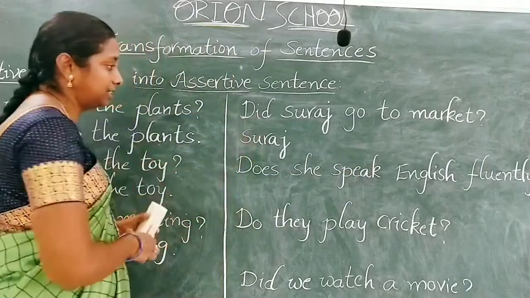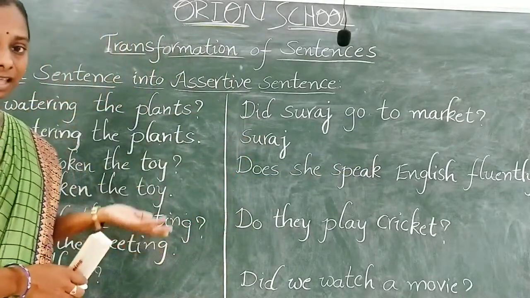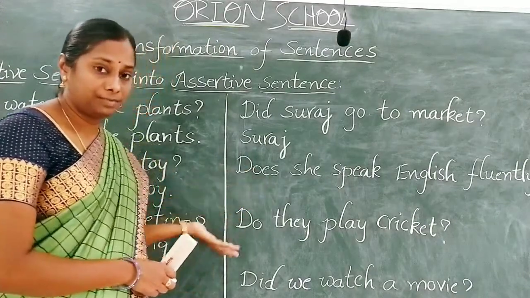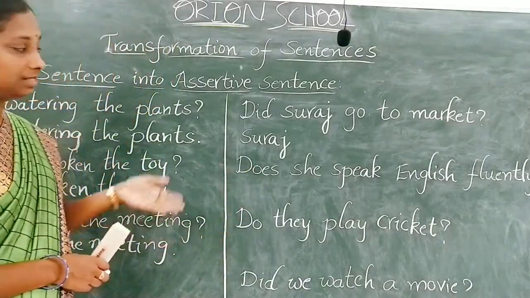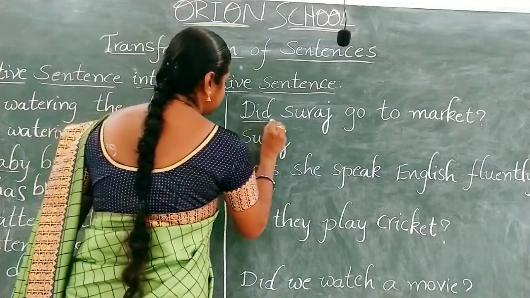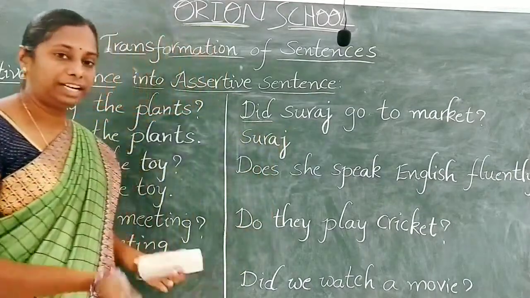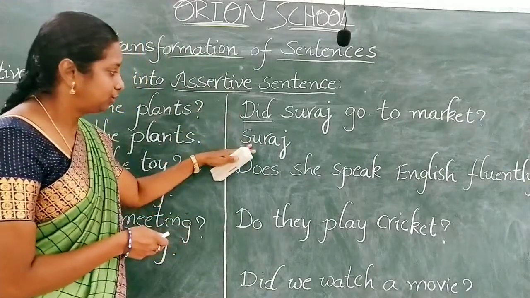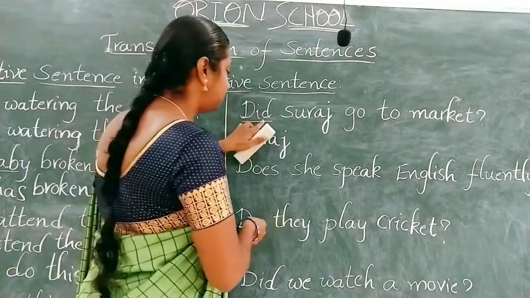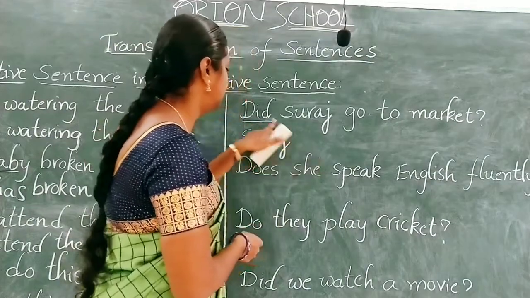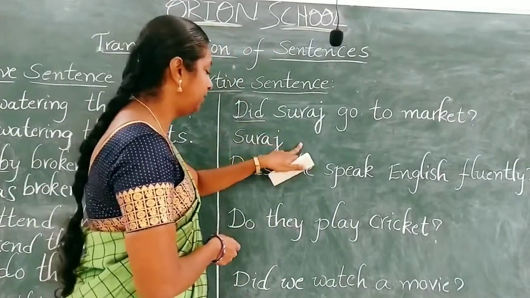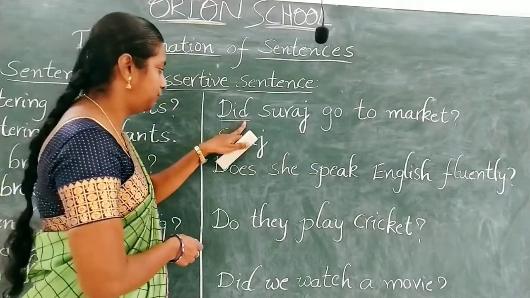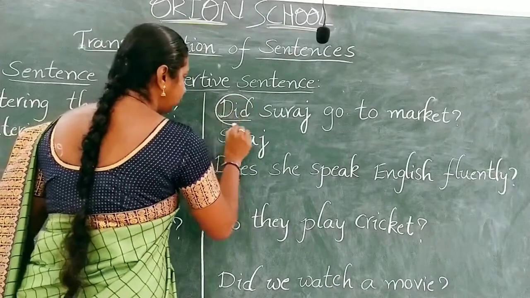So in which tense is the given sentence? It is in the past tense. How do we know whether it is in the simple present tense or in the simple past tense? So here we have did. So did indicates V2 form. It means the given sentence is in simple past tense. So Suraj. Here we should not repeat the helping verb. We have to write the main verb. So Suraj. Did means V2 form. So here we need not use this one.